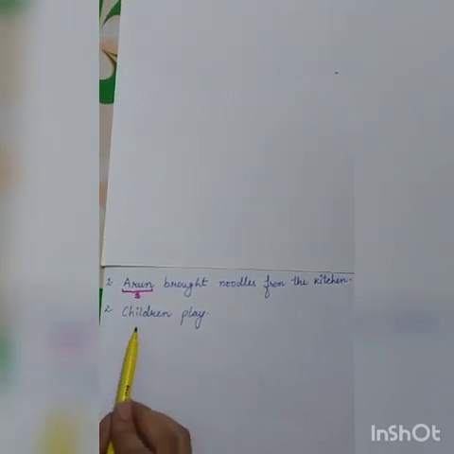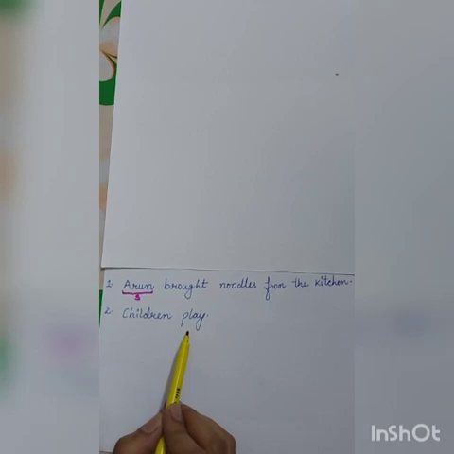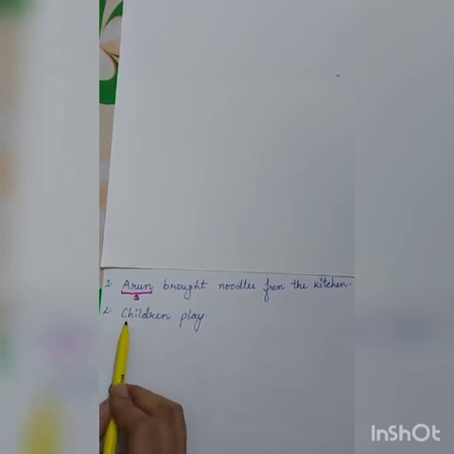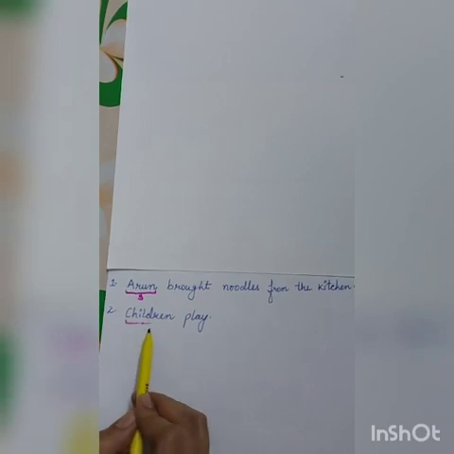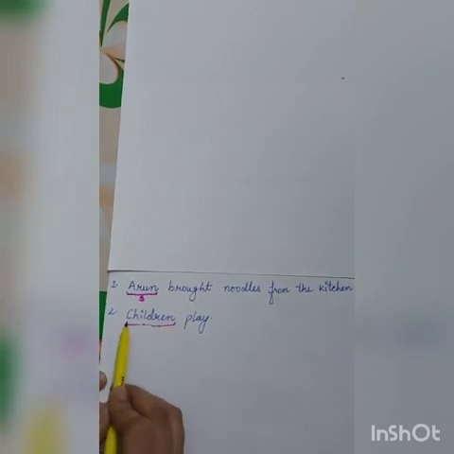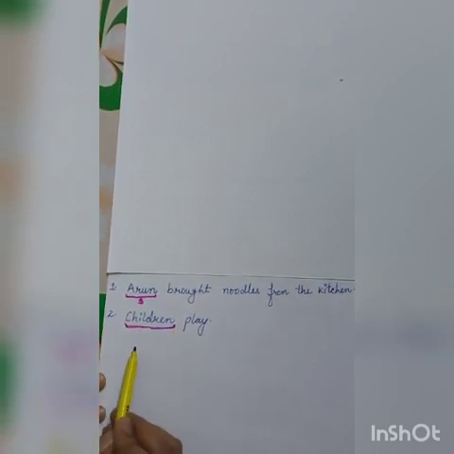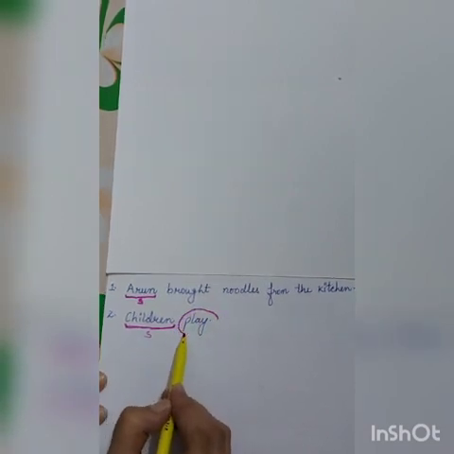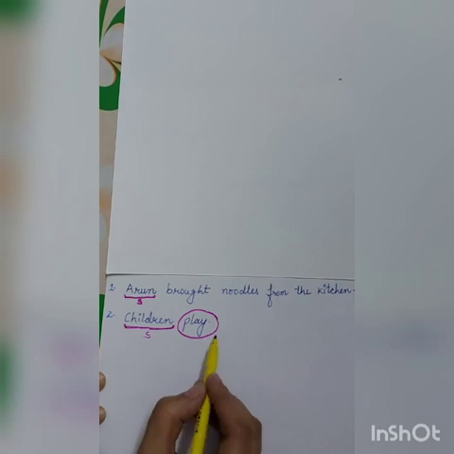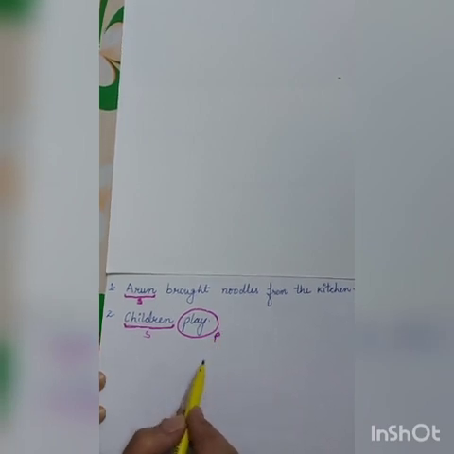The next sentence is children play. Here the subject is children, which is again one word, and play is the predicate, which is again one word.